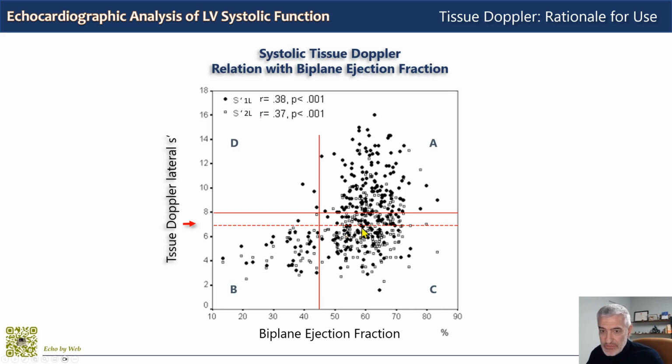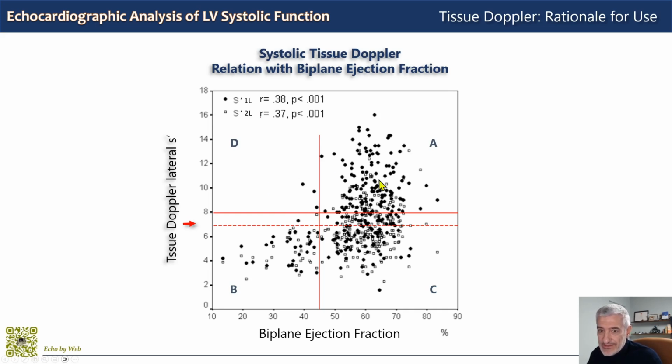Now, if we divide the graph in 4 quadrants based on the cutoff value of 45% ejection fraction, though if we use 50 the results don't change, and based on 8 or 6 centimeters per second as a cutoff for the lateral systolic tissue Doppler wave, we obtain these 4 quadrants.